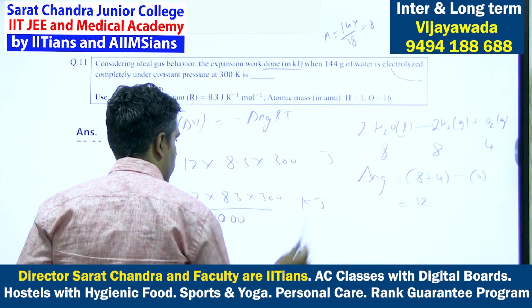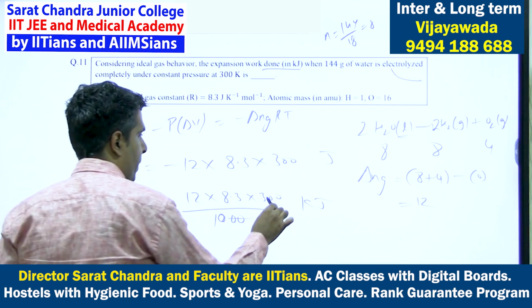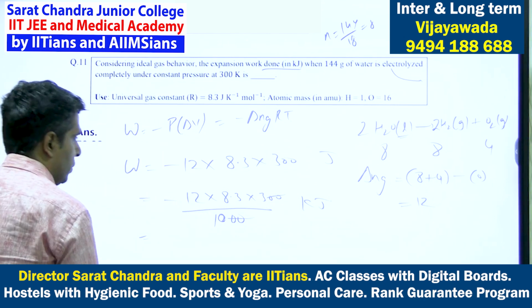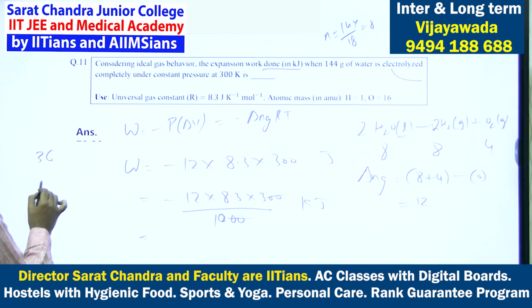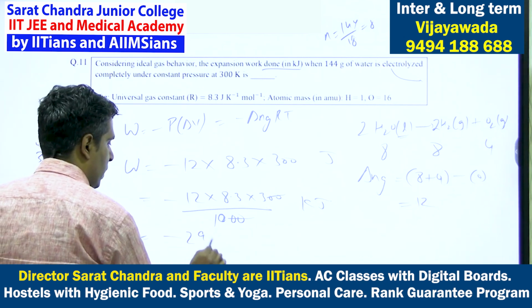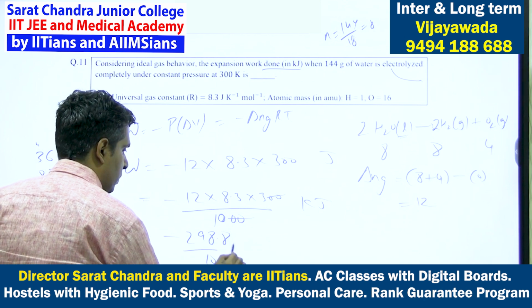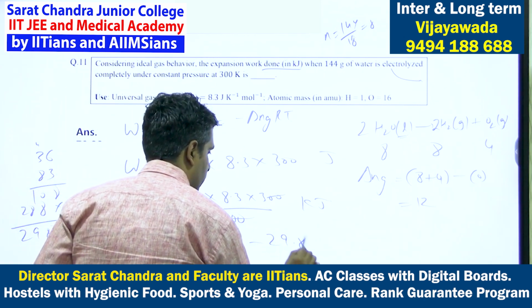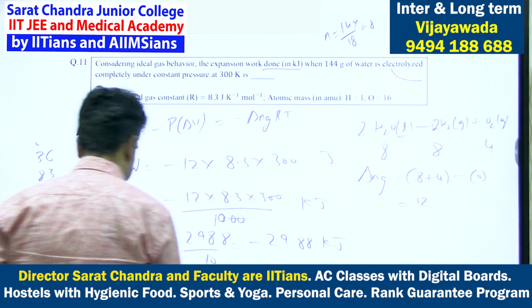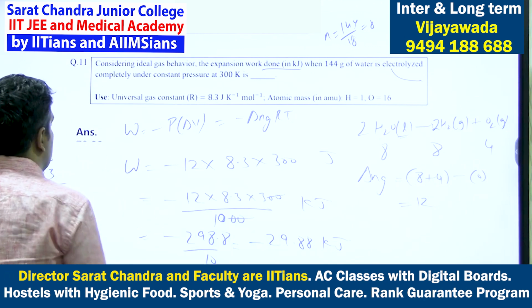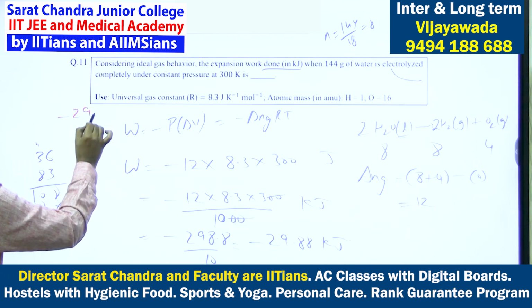This will give me the answer in kilojoules. So this will be minus 298.8 by 10, that is minus 29.88 kilojoules. So the answer for this question will be minus 29.88.